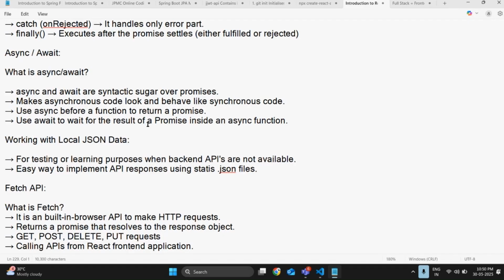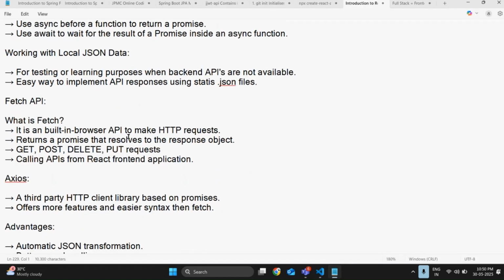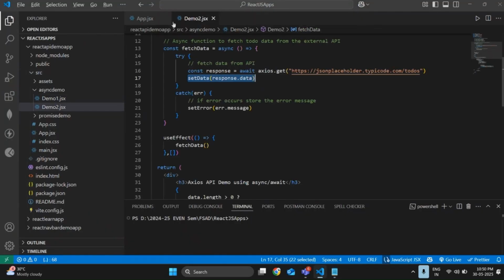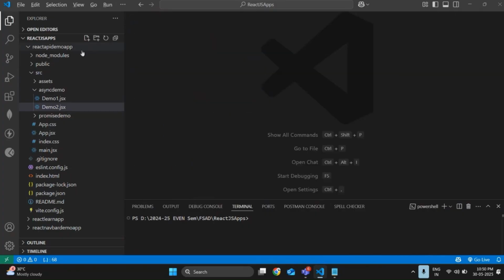So next, today we are going to discuss how to work with local JSON data and how to fetch those details using local data. We are also going to complete the concept of axios and fetch in today's session. So let me start.